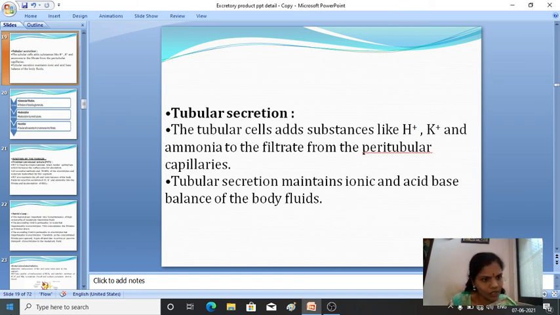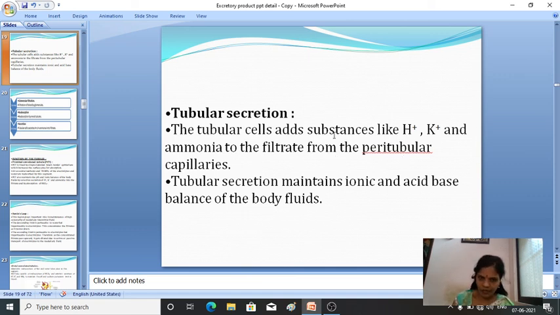What are the steps involved in the tubular secretion? In the tubular secretion, the cells add substances like hydrogen, potassium and ammonia to the filtrate from the peritubular capillaries.